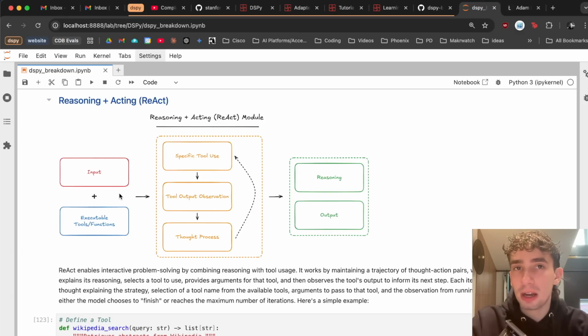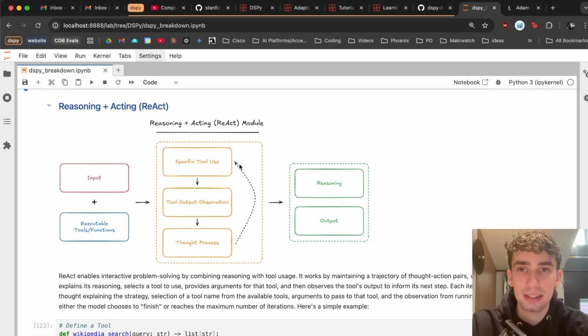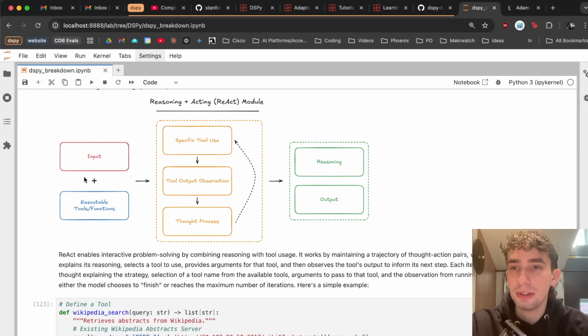And then the fourth main module is where we're going to actually be able to create more of these agentic programs that are able to execute and observe tool use. They implement a simple reasoning and acting agent here with the inputs plus an executable tool running through a quick tool execution, observation, thinking process loop before finally getting to the right answer and returning an output.